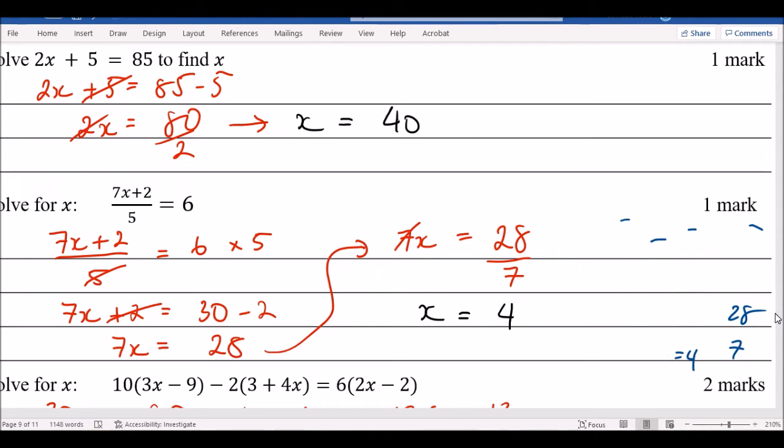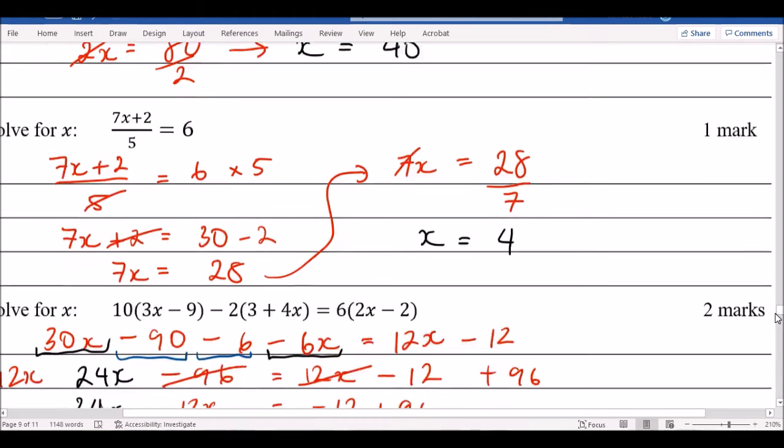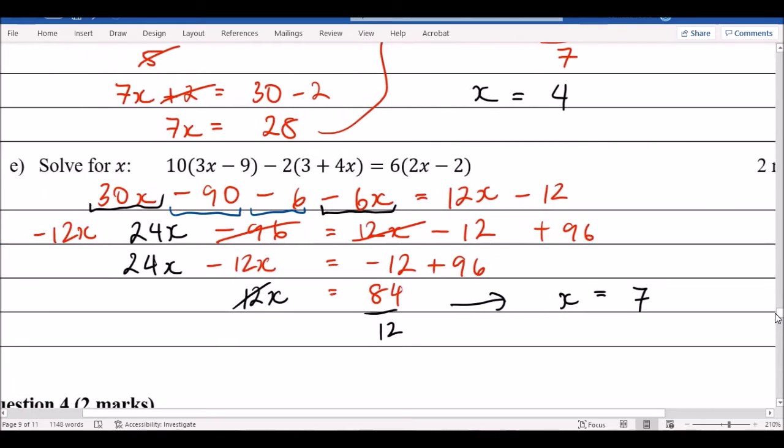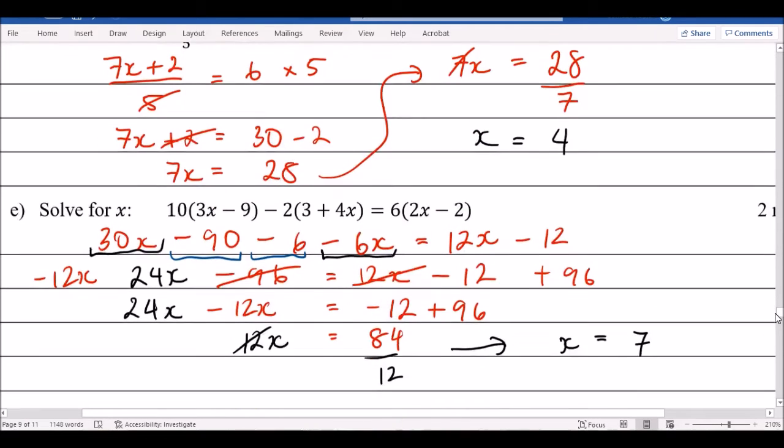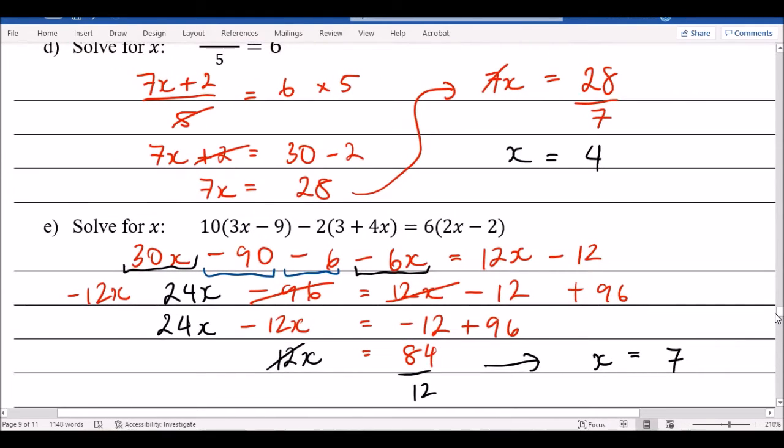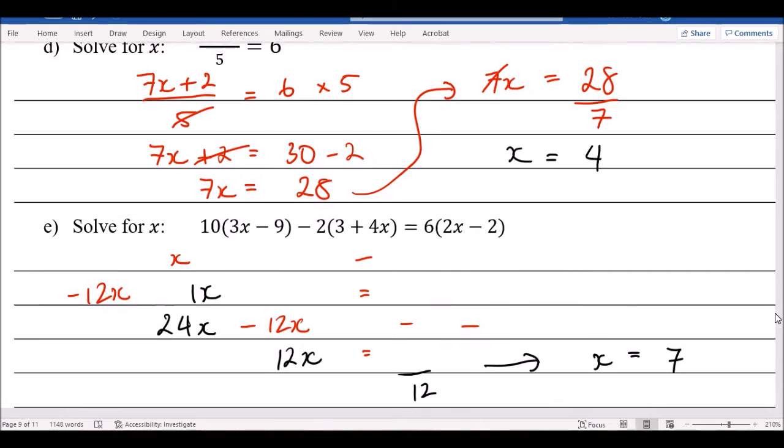Alright, now the next one is a bit tricky because there's a lot involved in there. If you want, you don't have to fully copy this. I'm going to rewrite it. Oh, are you still copying? Sorry. I can rewrite this so you guys can see how it's done. Okay, so you can follow me as I go, as it's a bit harder to do it if you just look at the writing.